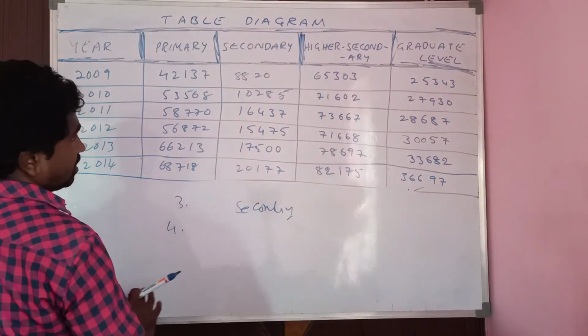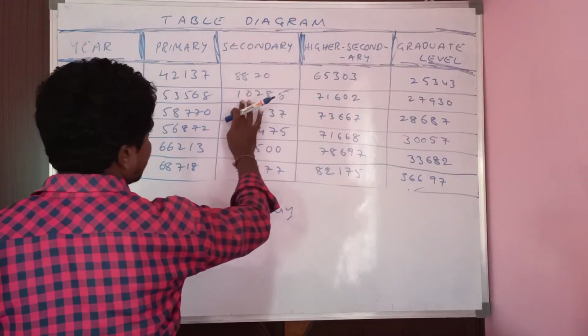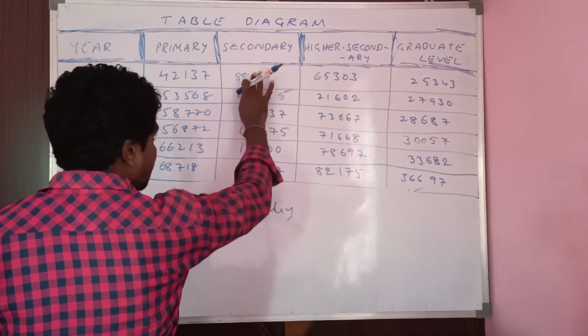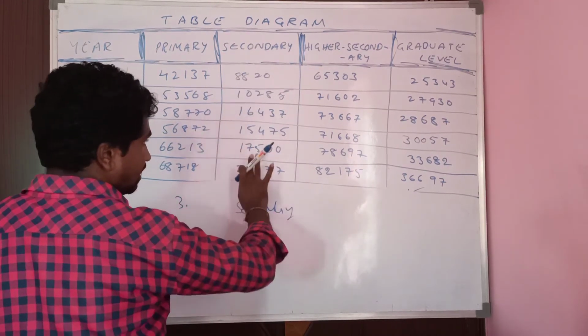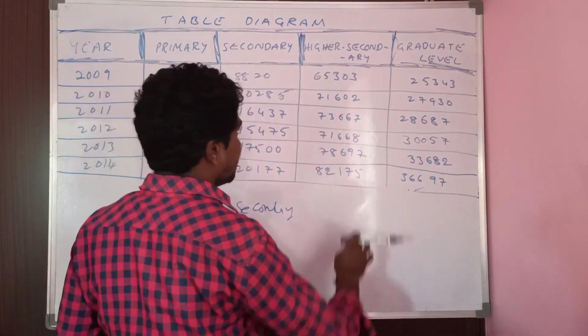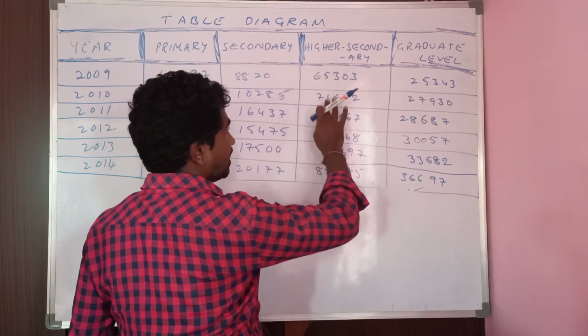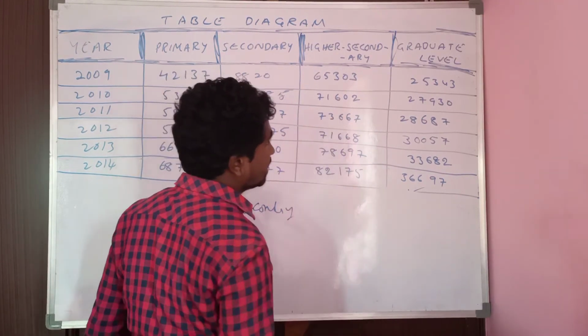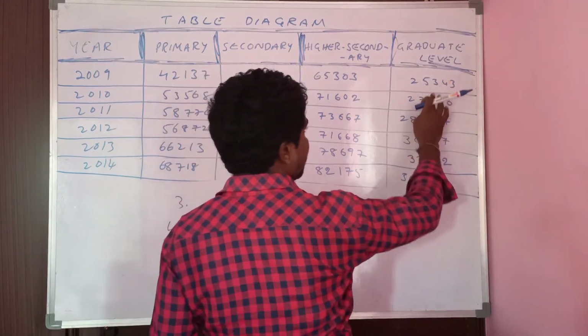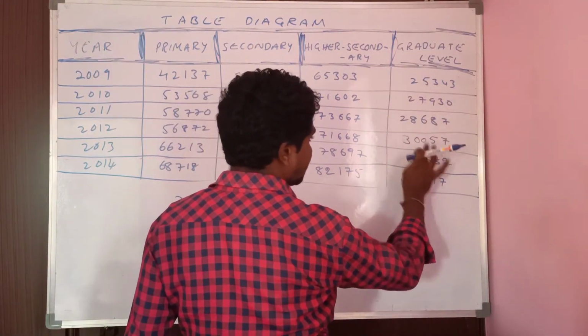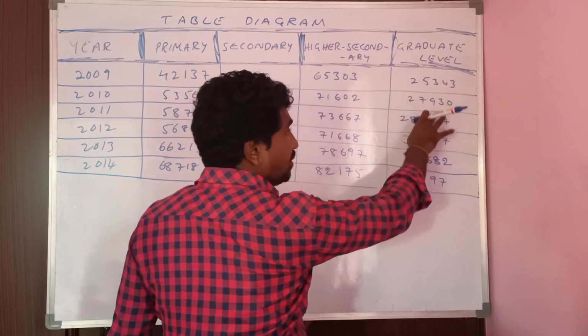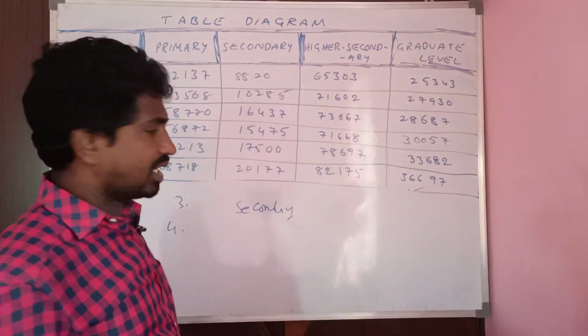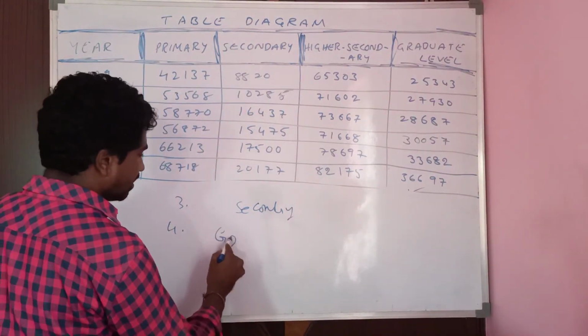This is not the answer. Observe here, 8,000, 10,000, 16,000. Up to here increased, later it is decreased. This is also not the answer. Observe here, 65, 71, 73, 71, 78. Later it is decreased. Later 25, 27, 28, 30, 33, 36. It is continuous increase. So graduate level is the answer.